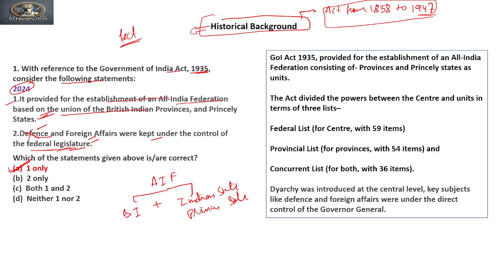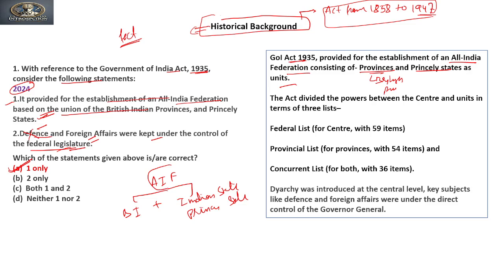Now, the Government of India Act 1935 provided for the establishment of an All India Federation consisting of British provinces and princely states as units.